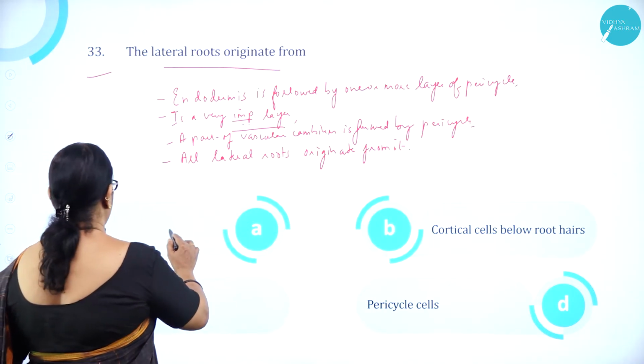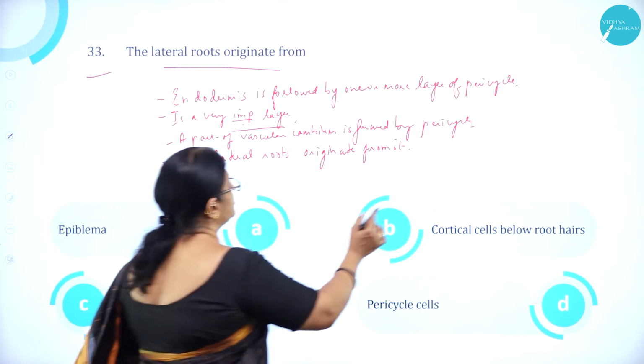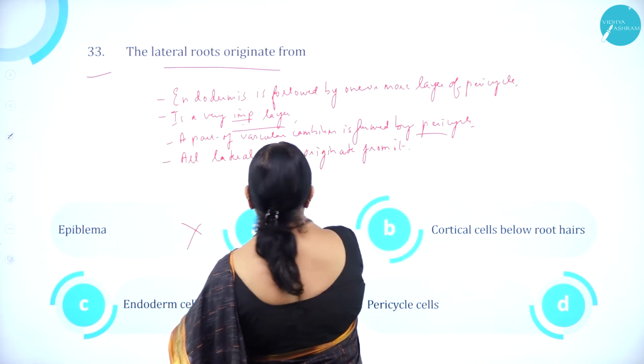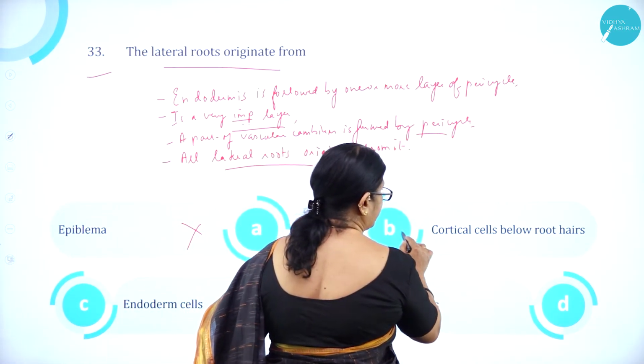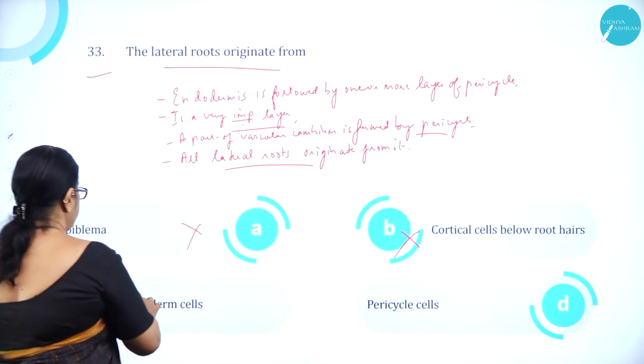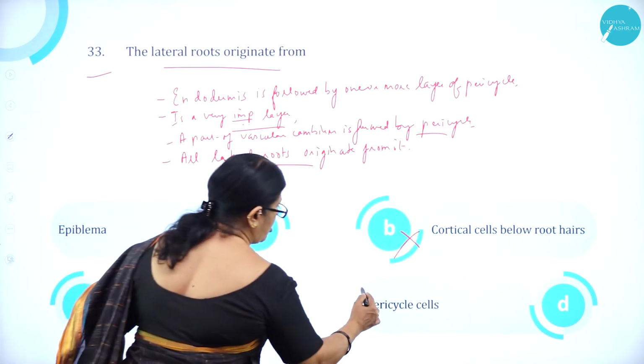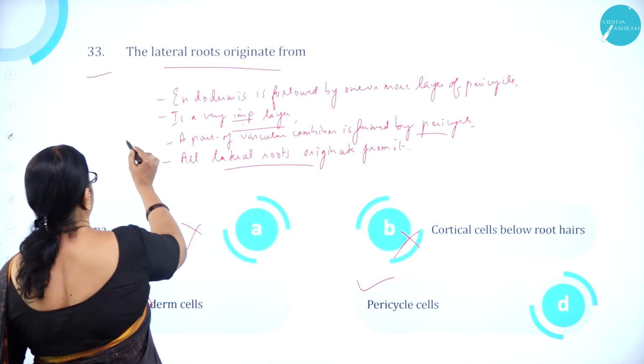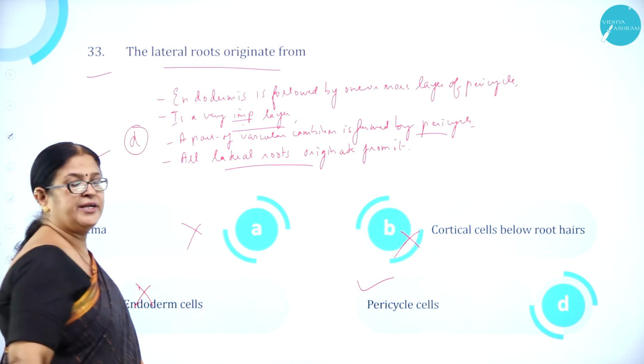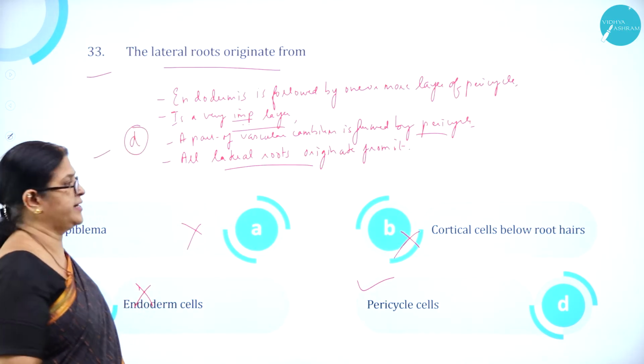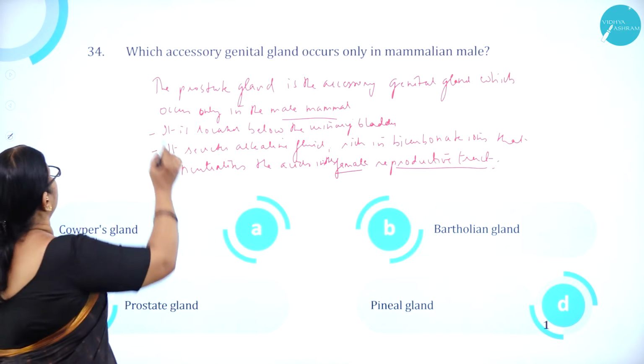So option A, epiblema, is wrong. So it is pericycle. Option B, cortical cells below root hairs, is wrong. Option C, endodermal cells, is wrong. Option D, pericycle cells, is correct. So option D, pericycle cells, is correct. Moving on to question number 34.